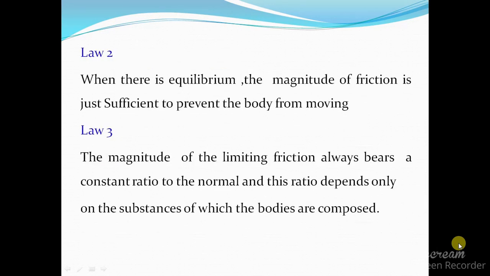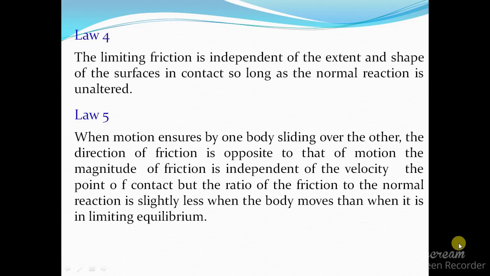Next, law 2. When there is equilibrium, the magnitude of friction is just sufficient to prevent the body from moving. Law 3. The magnitude of the limiting friction always bears a constant ratio to the normal reaction, and this ratio depends only on the substances of which the bodies are composed. Law 4. The limiting friction is independent of the extent and shape of the surfaces in contact so long as the normal reaction is unaltered.